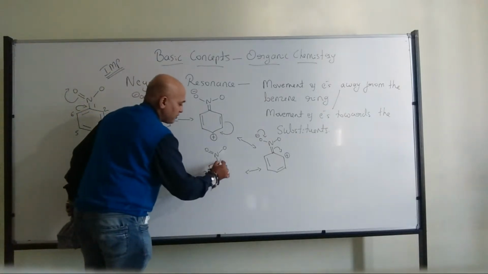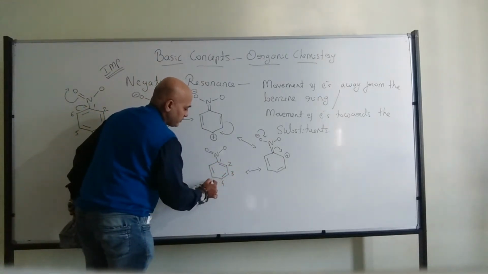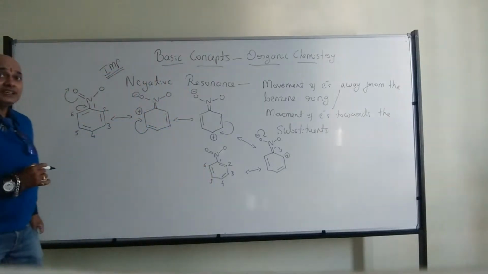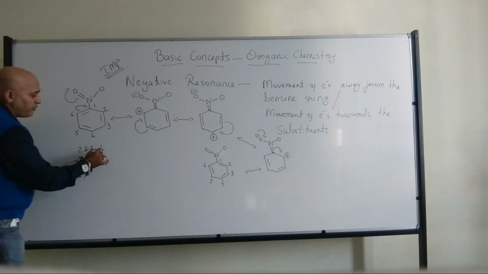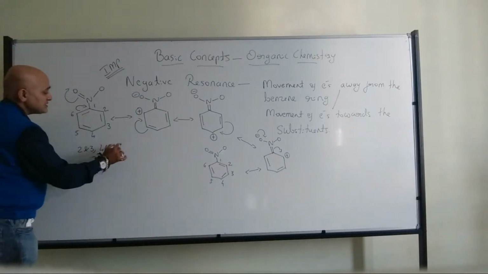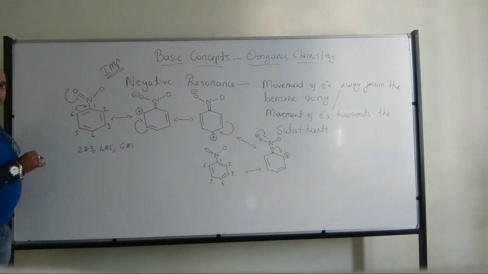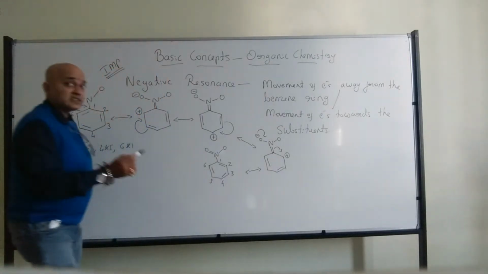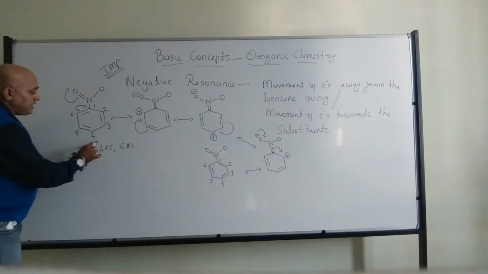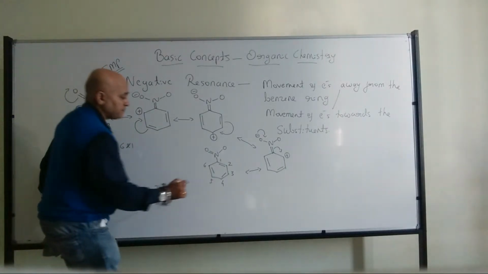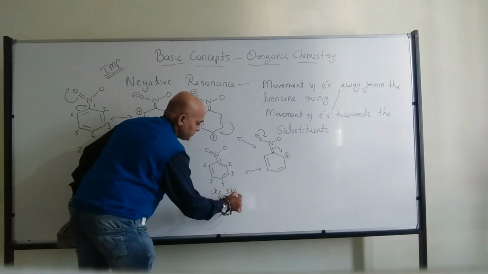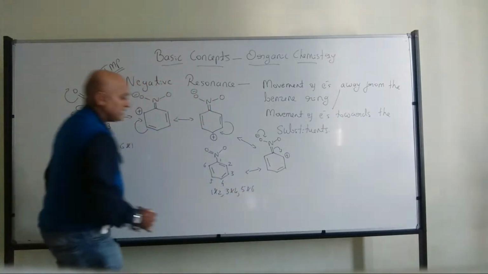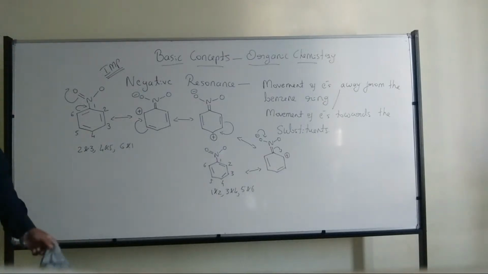Now observe carefully: the double bonds are present between 2 and 3, then 4 and 5, then 6 and 1. What about here? In the examination this is not required, but to make you understand I am writing it. Here it is 1 and 2, then 3 and 4, then 5 and 6. Can you see? There is a change in the double bond positions.